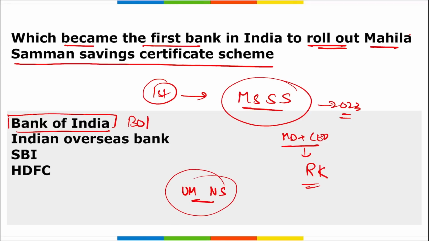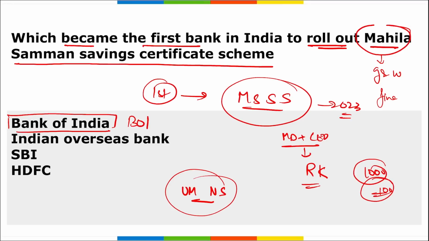The aim, as the name suggests, Mahila, that means the aim of this scheme is to empower girls and women through financial saving. Correct? And remember, individual girls or women can open an account, or a guardian can open an account on behalf of the minor girl. A minimum investment of 1000 rupees and multiples of 100 rupees up to a limit of 2 lakh rupees will be accepted here. Also, multiple accounts are allowed with a 3-month gap, subject to the overall investment cap.